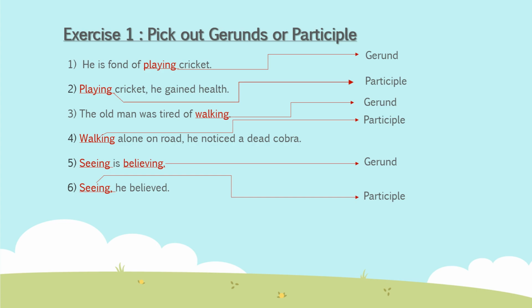So these are the basic differences between gerund and participle. The similarity, you remember, is that both of them end with the ing suffix. So it might confuse you whether it is a present participle or a gerund, but you have to see their function. How does it work? If it works like a noun, it is a gerund. If it works like a verb or adjective, it is a present participle.